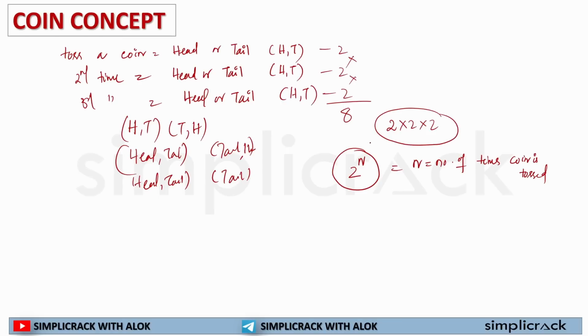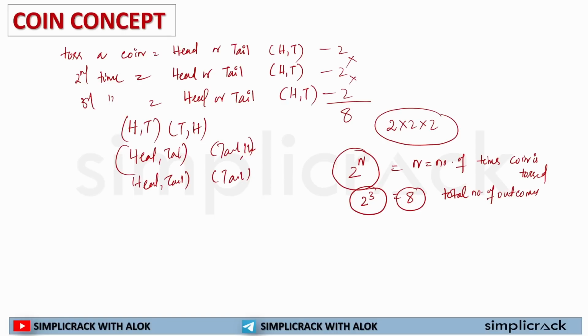In this case the coin was tossed thrice, so 2 to the power 3 is 8. 8 is my total number of outcomes if I am tossing a coin thrice.